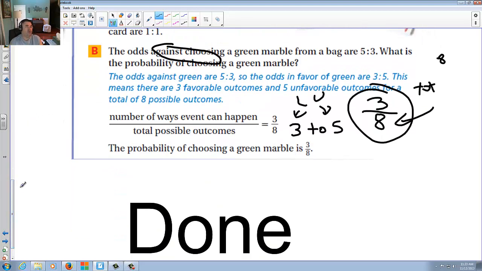And that's basically it. We will do more in class tomorrow. Again, expect some probability, expect some experiments. We'll see how it goes.